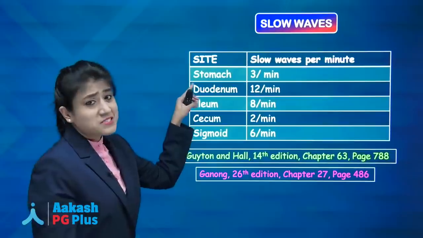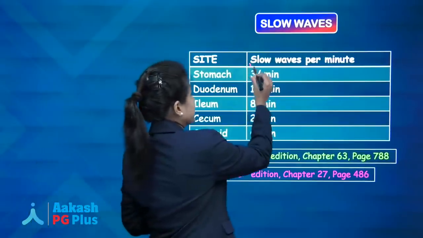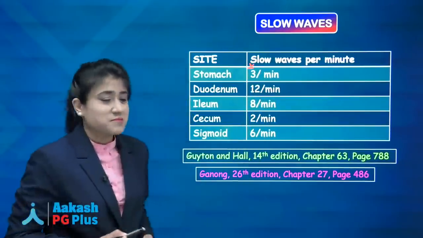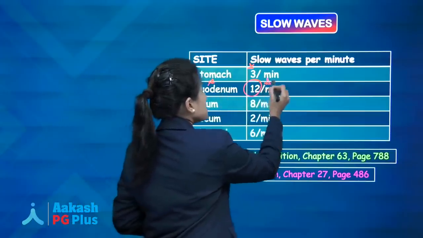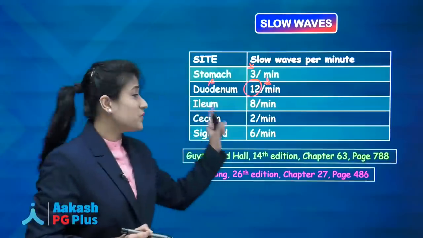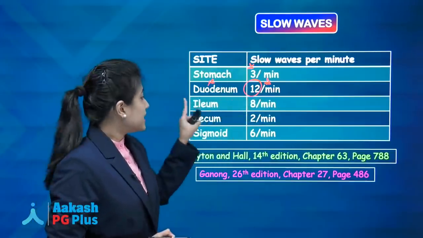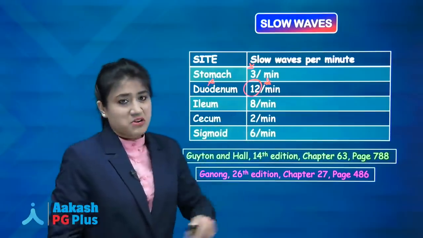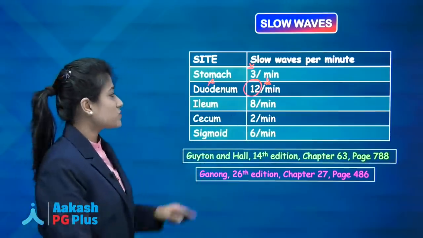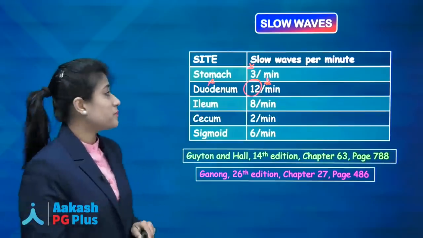So first, starting with stomach. In stomach you will get 3 per minute slow waves. What about the duodenum? In duodenum you are getting a maximum, that is 12 per minute. Write it down. In duodenum it is 12 per minute, in ileum it is 8, in cecum it is 2, and in sigmoid it is 6 per minute. Okay, so maximum is for duodenum.